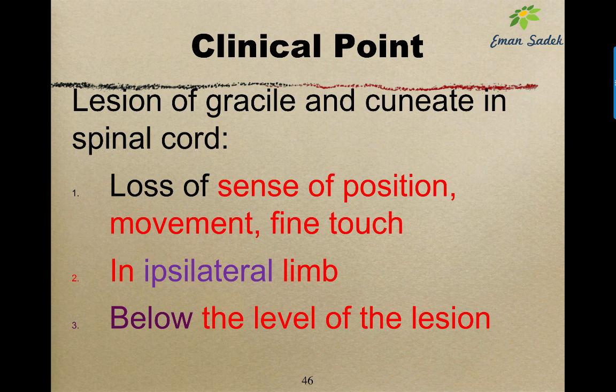Clinical point or clinical significance, which is important in the MCQ question: any lesion in gracile or cuneate will form what? Loss of sense of position, movement, vibration, and fine touch in what? In the same limb, because gracile and cuneate tracts belong to the first order neuron, so they are on the same side. They are not second order neuron. So the lesion will have an effect on the same limb, but below the level of the lesion, of course, because above the level of the lesion, the fibers are intact.